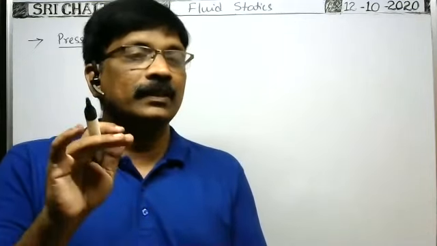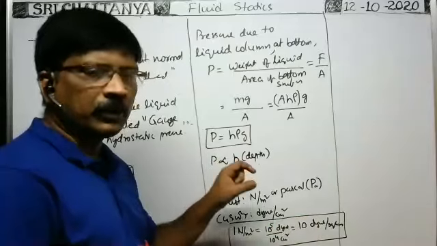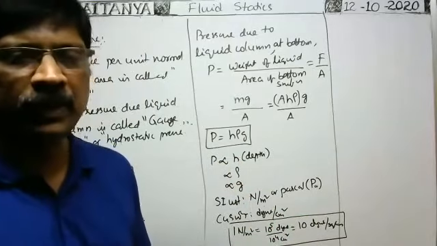1 Newton per meter square is equal to, Newton means 10 to the power of 5 dyne, we know. By meter square means 10 to the power of 2 centimeter square, that is 10 to the power of 4 centimeter square. That is equal to 10 dyne per square centimeter, no? So it is the relation between 1 Newton per meter square and dyne per square centimeter. Suppose if you want to convert the Newton per meter square into dyne per square centimeter, you have to multiply with 10.